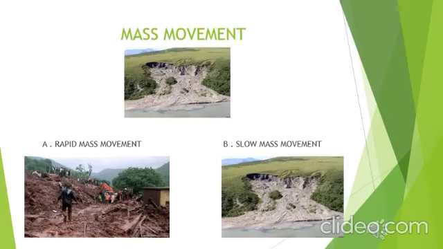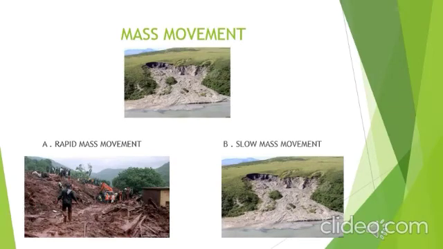Mass movements. The weathered rock materials start moving along the slopes due to gravity and accumulate near the foothills or the gentle slopes. This process has been happening for years. The weathered particles form a conical heap at the foothills. When weathered particles move down due to gravity alone, the process is called mass movements. Mass movements occur in two ways. It is rapid on the steeper slopes while it is slower on the gentle slopes.